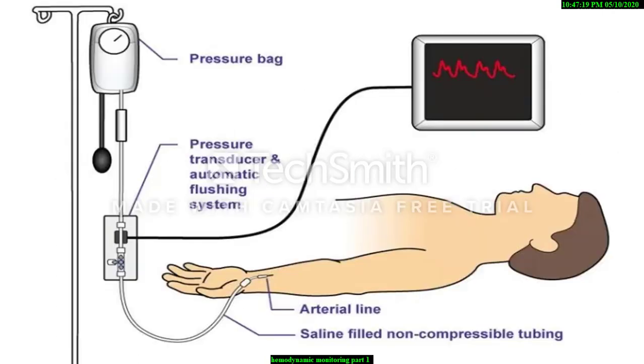This is the complete assembly of intra-arterial blood pressure monitoring system, which includes arterial line, the saline filled non-compressible tubing which should not be greater than 1.2 meters, stopcock, transducer, continuous flush device with a fluid bag pressurized to 300 mm of mercury, and electronic monitoring equipment which includes signal processor, amplifier and display. The flush device provides a continuous infusion of saline at the rate of 1 to 3 ml per hour to prevent retrograde blood flow and thrombus formation.